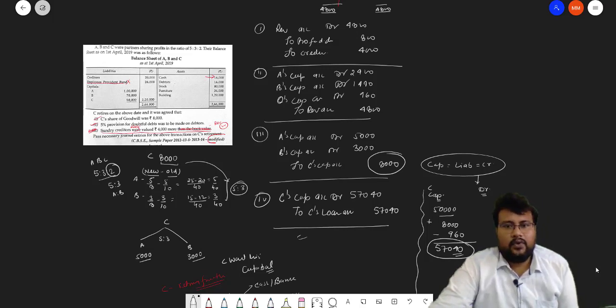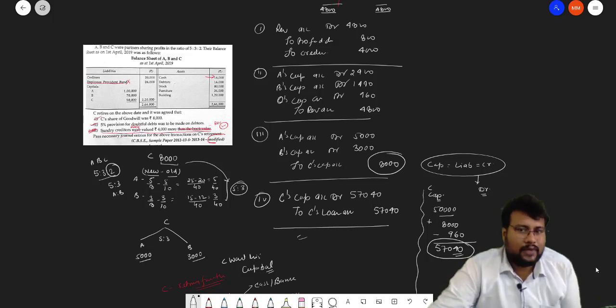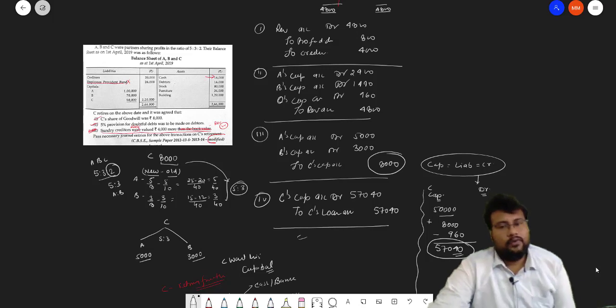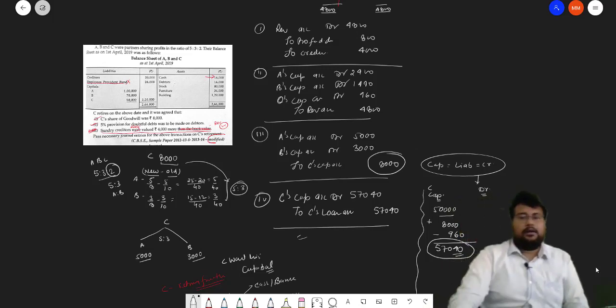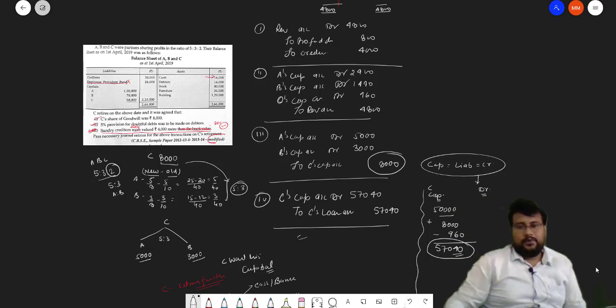Very simple, four entries are there in this particular question: entries of revaluation, distribution of profit or loss of revaluation, treatment of goodwill of the retiring partner, and whatever the balance of the retiring partner is, that will be transferred to C's loan.